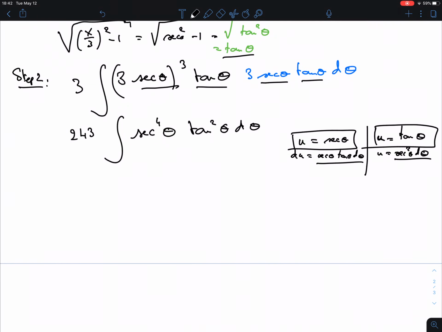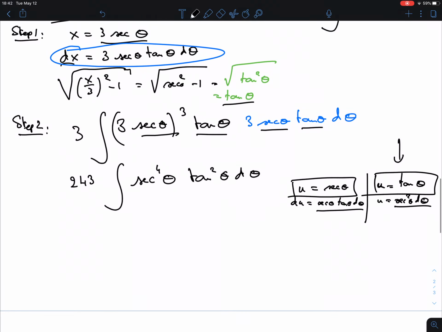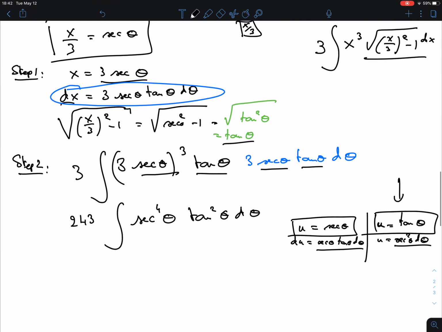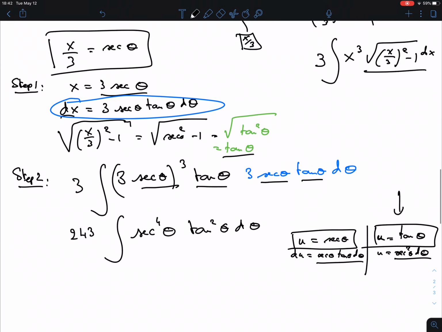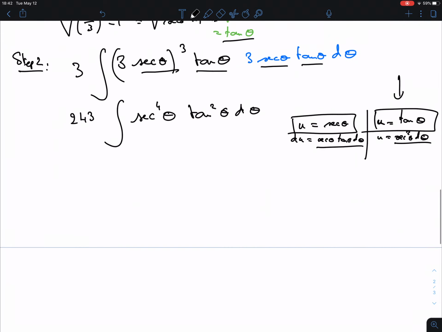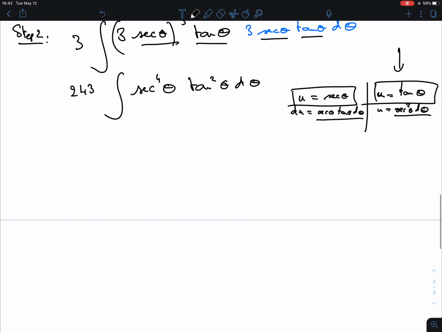If you think a little about it, the option here is this one. And you could actually know, because we came from secant theta, this is where we came from. If you would do u equals secant theta, you basically would go back. But if you don't understand what I said, just figure it out.